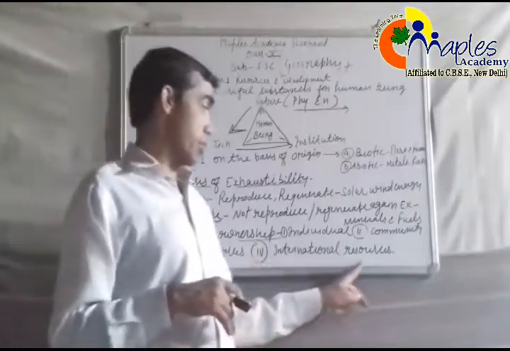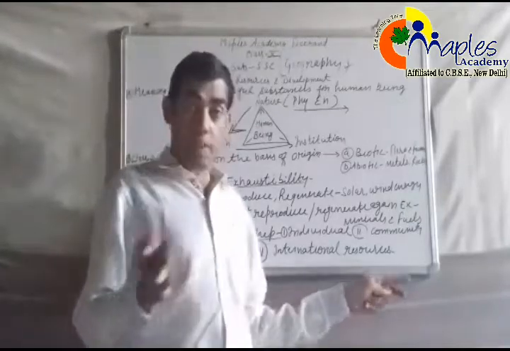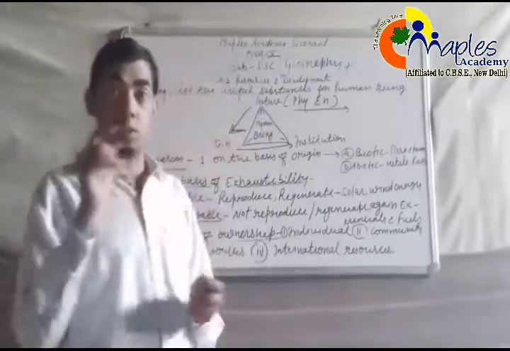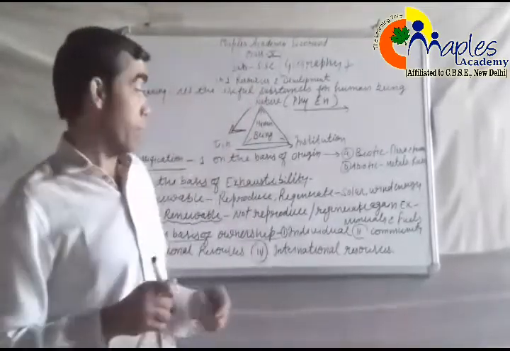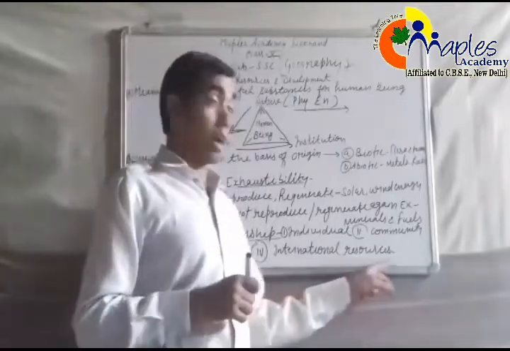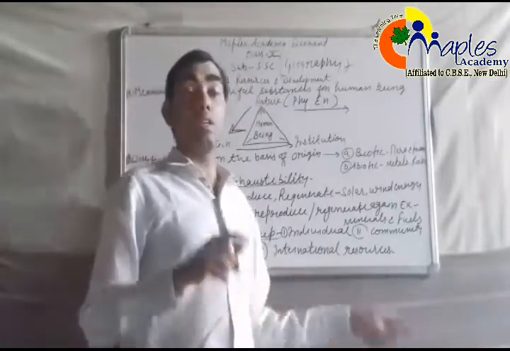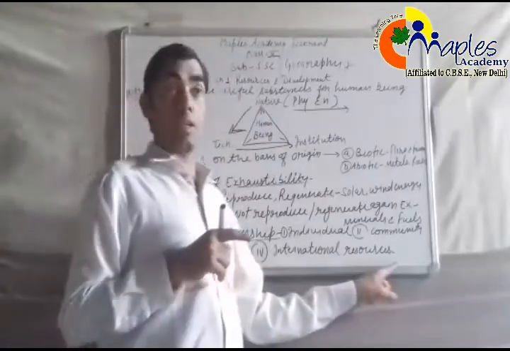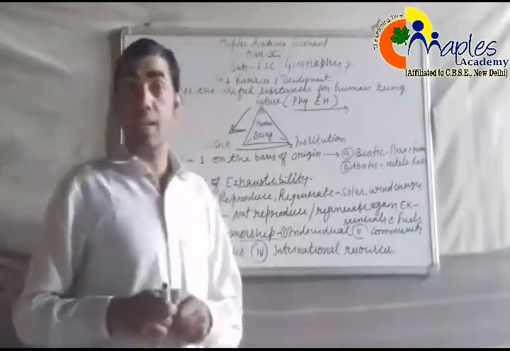Last, international resources. What are international resources? International level is also divided from national level. International resources are those resources which are controlled by institutions of the world. For example, the World Bank, the UNO, etc. These control the vast area of the oceans. International resources only include the oceanic area, which is used by all countries, and these resources are very important for trade and commerce.